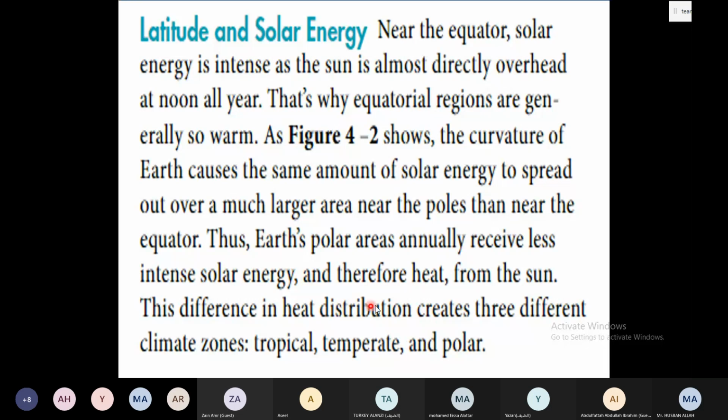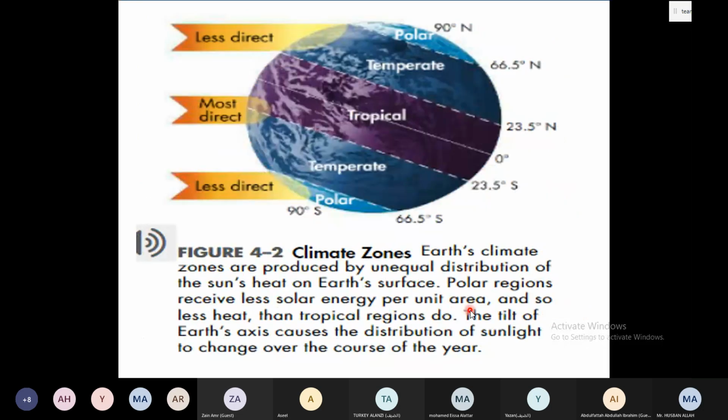This difference in the heat distribution creates three different climates. On the basis of distribution of the heat, we have three different climatic zones: tropical zone, temperate zone, and polar zone. These three zones we have, right? First, you can see the polar zone, so it will be less direct, right? The temperate region will be in between both of them, and the one which is at the tropic level will mostly be direct, right?